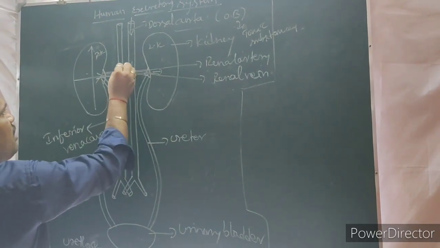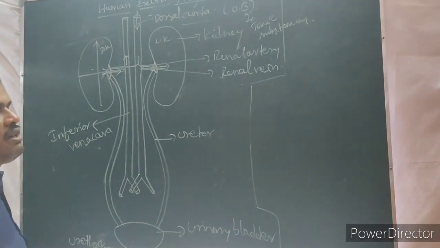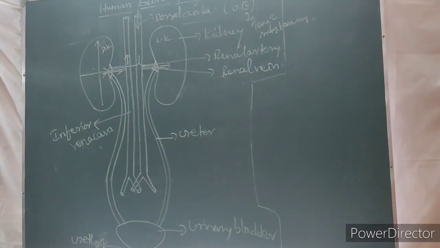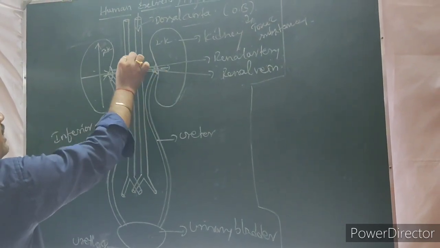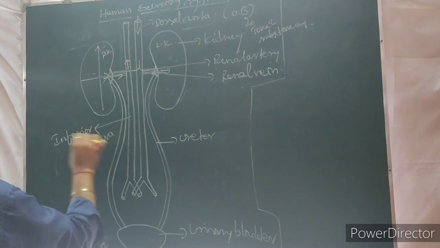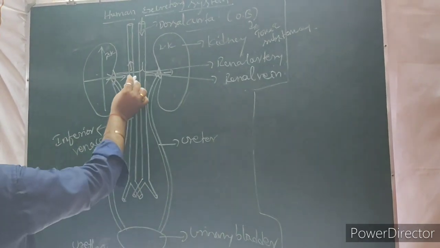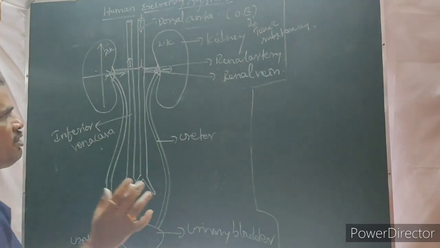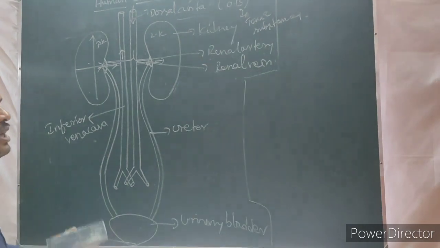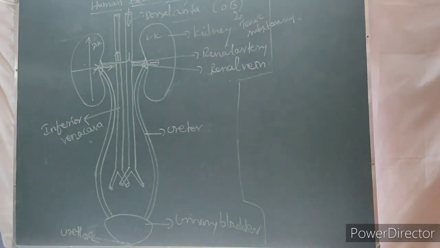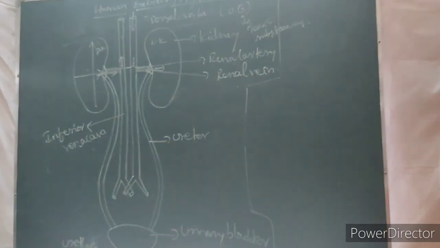Then it enters the inferior vena cava. What is the inferior vena cava? It is the largest vein. The two renal veins, right and left, enter the larger vein called the inferior vena cava. Through this inferior vena cava, the purified blood, that means the deoxygenated blood that doesn't have any toxic substances, is entered.